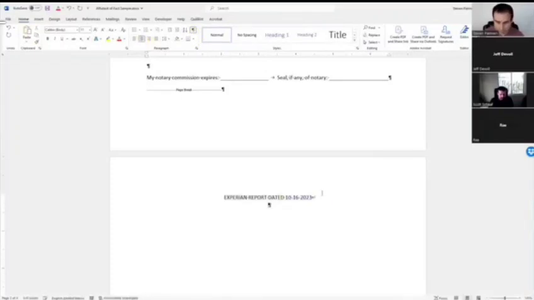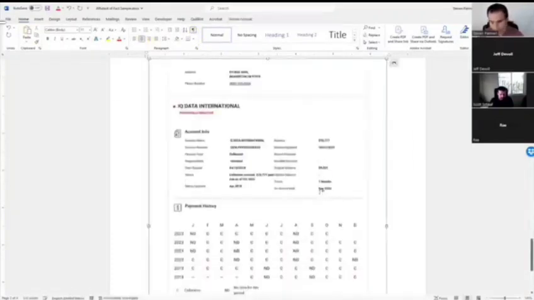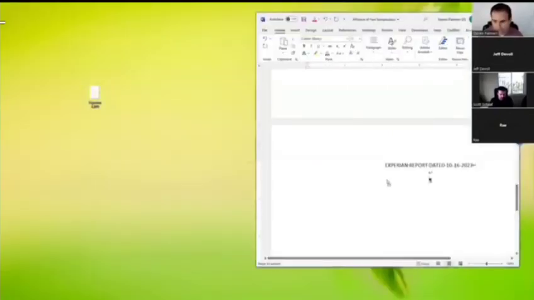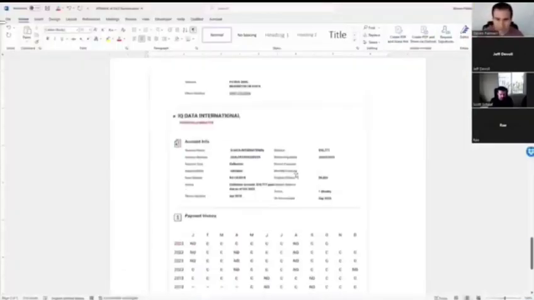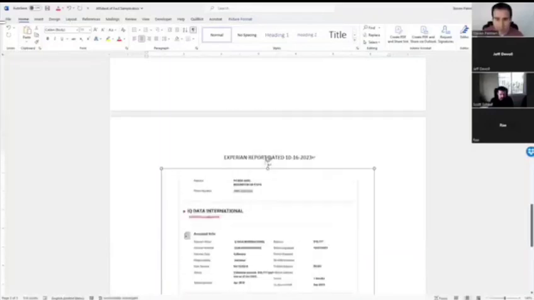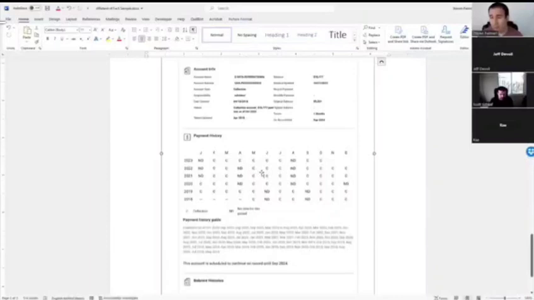Okay. Let me delete this again and do it back with this. I think it'll stick now. It popped it to another page, but if we do this, sometimes you have to kind of jiggle it a little. Boom, there we go. It popped up. Okay, so you guys get the point. So now you've got kind of your exhibits. Okay, Experian report. We're going to want to put in the other pages.